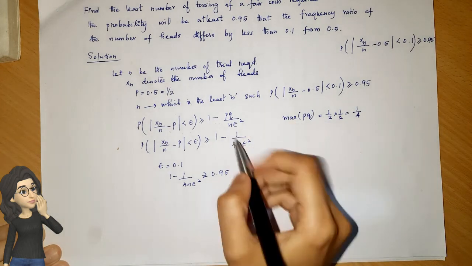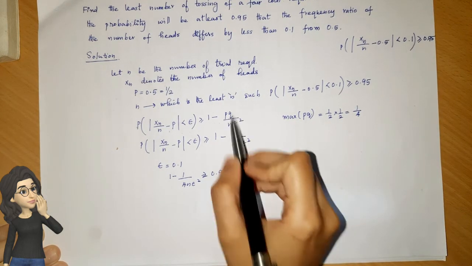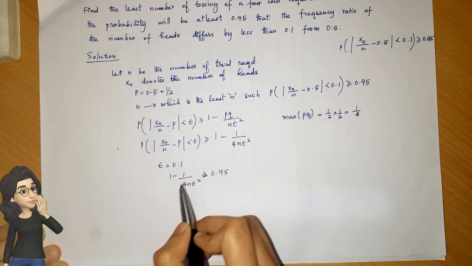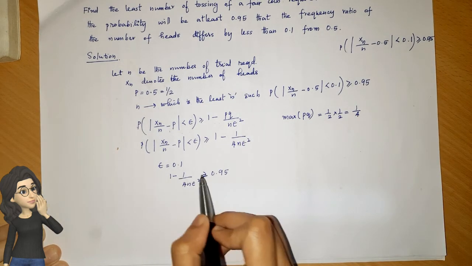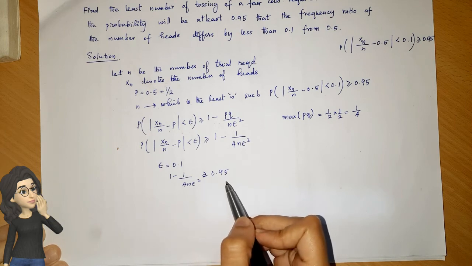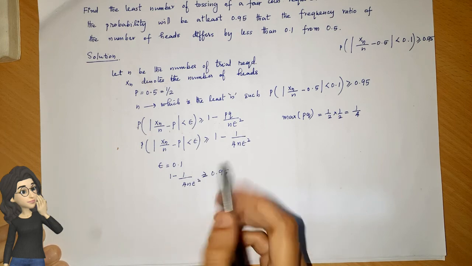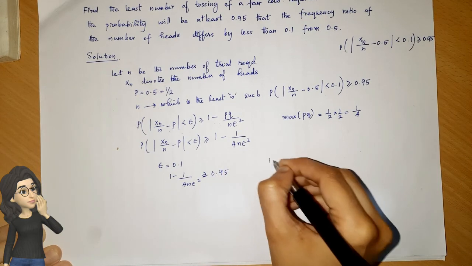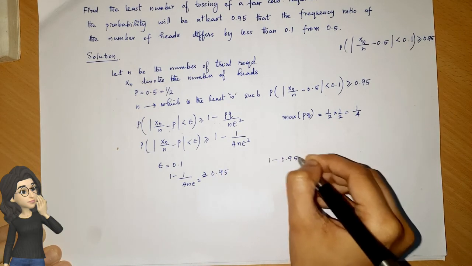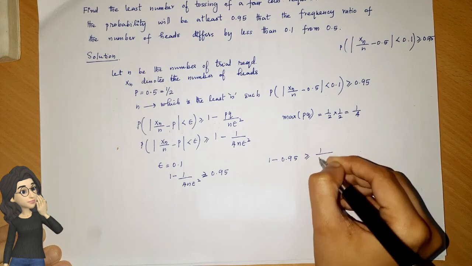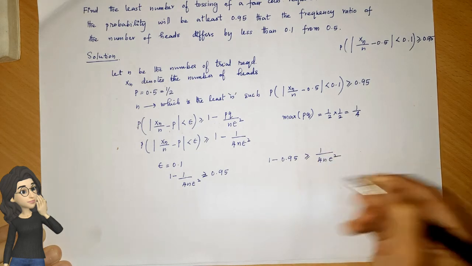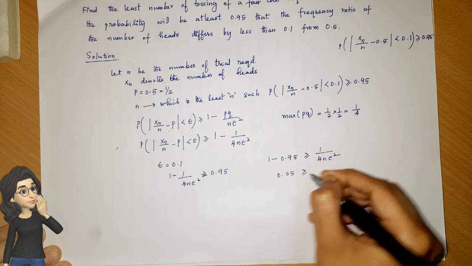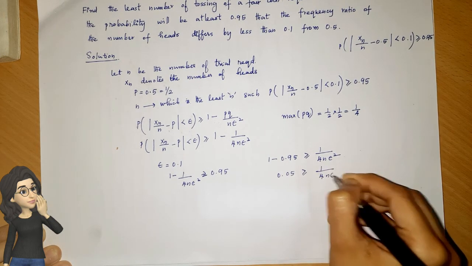Yes, because here pq is taken in such a way that it is the maximum, the inequality holds. From here, we get 1 minus 0.95 is greater than or equal to 1 by 4 n epsilon square. That is, 0.05 is greater than or equal to 1 by 4 n epsilon square.